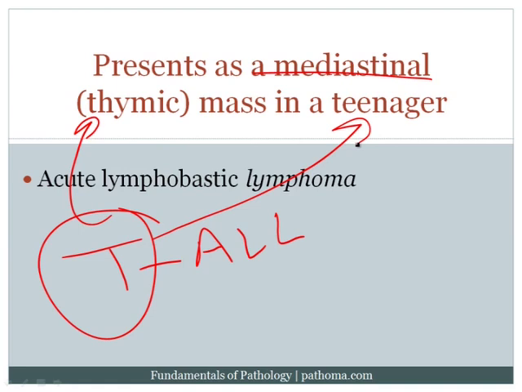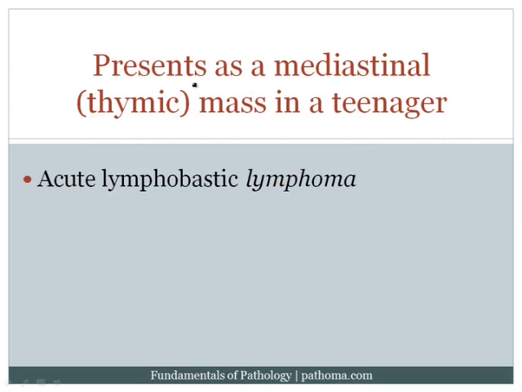At the same time, because it's a thymic mass instead of cells floating around in the blood, we call this acute lymphoblastic lymphoma instead of leukemia. Recall that leukemia means that the malignant cells would be floating around in the blood, and lymphoma, oma means mass, lymphoma means that the malignant cells are forming a mass. So we would call this disease acute lymphoblastic lymphoma because it would be classically forming a mass in the mediastinum.